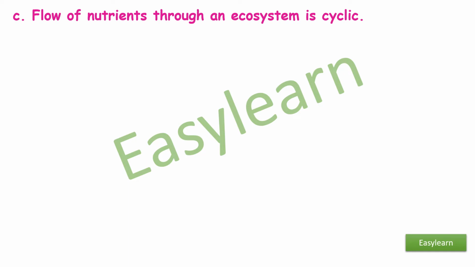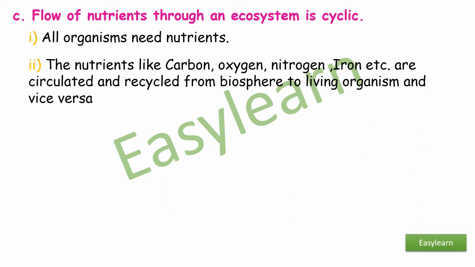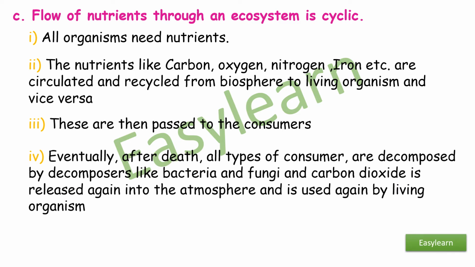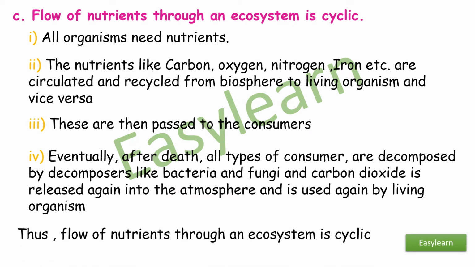C. Flow of nutrients through an ecosystem is cyclic. All organisms need nutrients. The nutrients like carbon, oxygen, nitrogen, iron, etc. are circulated and recycled from the biosphere to living organisms and vice versa. These are then passed to the consumers. Eventually, after death, all types of consumers are decomposed by decomposers like bacteria and fungi, and carbon dioxide is released again into the atmosphere and is used again by living organisms. Thus, flow of nutrients through an ecosystem is cyclic.